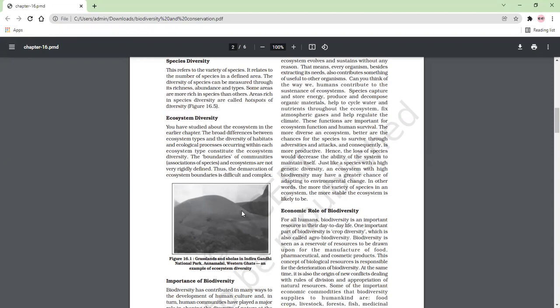Look at this figure 16.1, the grassland and the sholas in Indira Gandhi National Park, Annamalai, Western Ghat. That is an example of ecosystem development क्योंकि वहाँ की अपनी unique climatic condition और altitude है that support a particular type of plant species, animal species, and that we can say that there is an ecosystem. So that is ecosystem diversity.